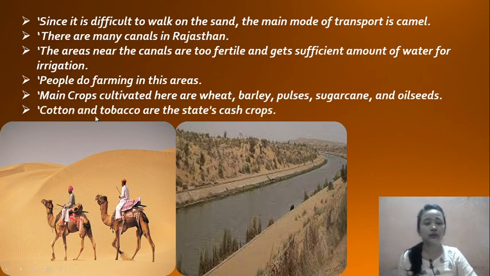And cotton and tobacco are the state cash crops. So what are the cash crops of this place? Cotton and tobacco.